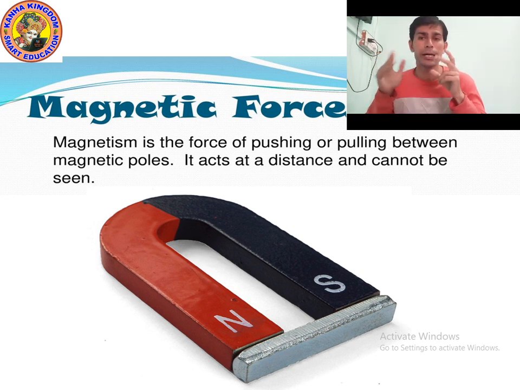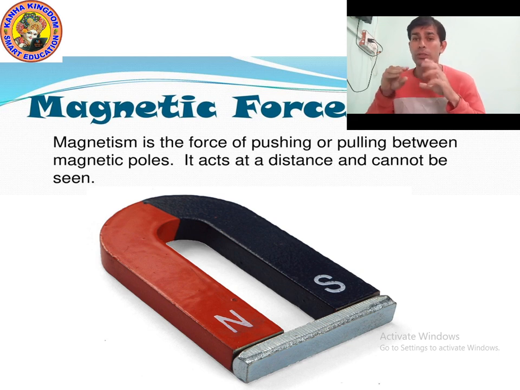You have two things, an iron nail and a magnet. Now bring the iron nail near the magnet, without touching. Don't touch them, just put them near each other.